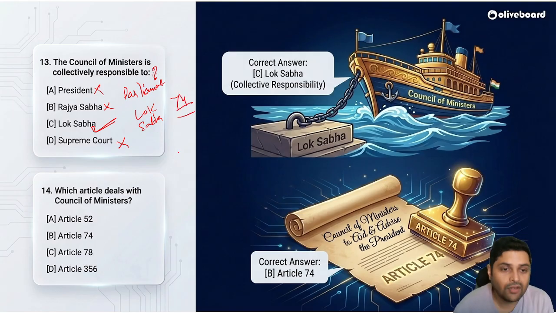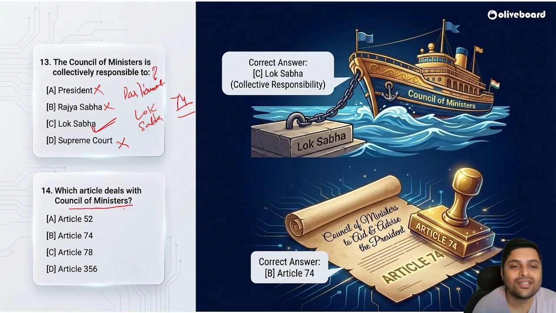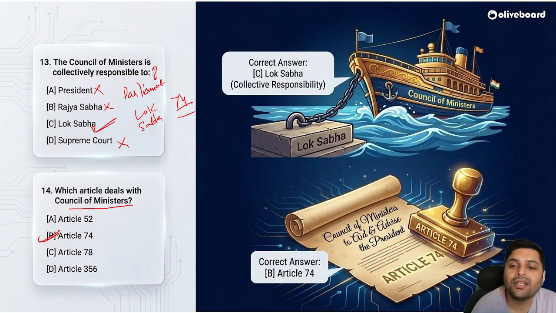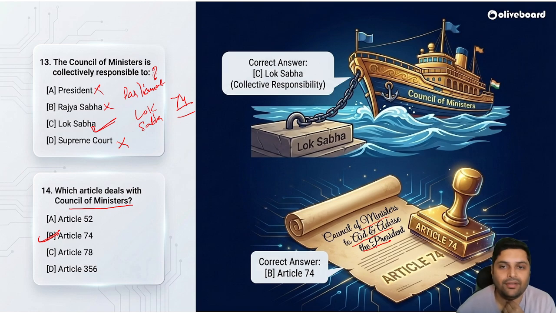Which article deals with the Council of Ministers? Just now I told you, Article 74 deals with the Council of Ministers. What is written exactly? The Council of Ministers to aid and advise the President. So please remember, the Council of Ministers is collectively responsible to the Lok Sabha.